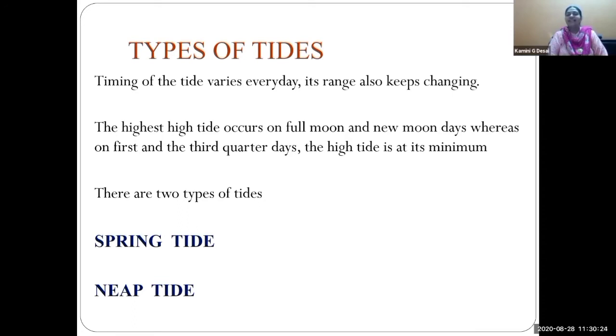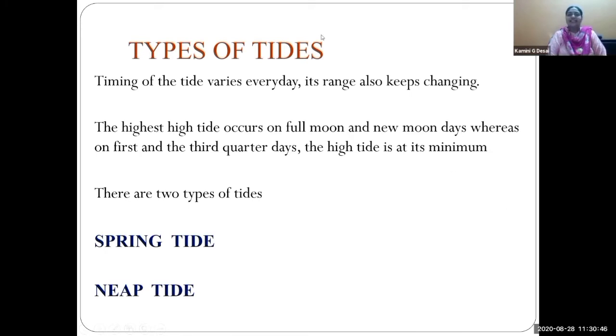What do you mean by range? Range means speed. Its speed, its velocity is also keep on changing. So after every 12 hours and 25 minutes, high tides and low tides occur. It is done daily and regularly.